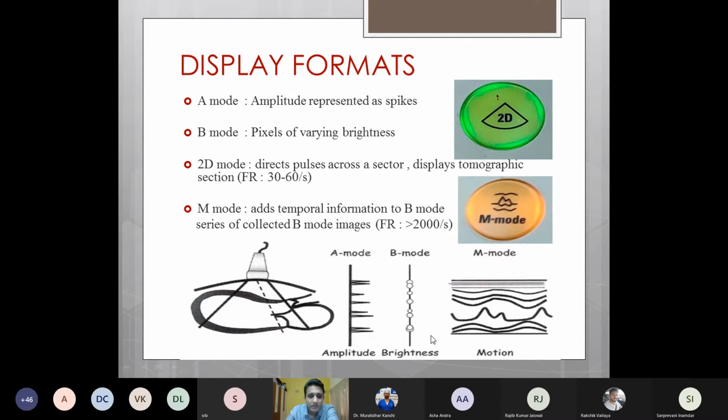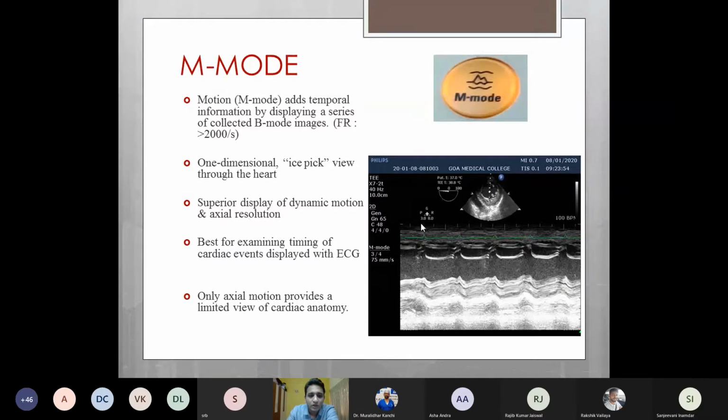So today the modes which we use, that is 2D mode and M mode, are actually derived from the B mode. In case of the M mode or the motion mode, we basically add temporal information by displaying a series of collected B mode images at a very high frame rate of almost 2000 per second. It gives us a one-dimensional ice-pick view through the heart, and it is used for superior display of dynamic motion and axial resolution. This M mode is the best view for examining timing of cardiac events displayed along with the ECG. It also helps us to measure the various dimensions and the walls and calculate the EF according to the Teichholz method.